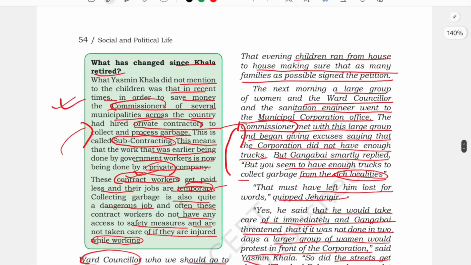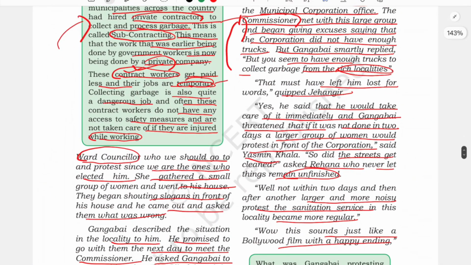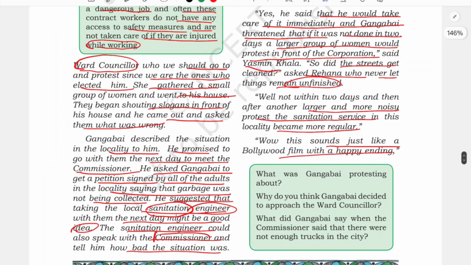This is a foundation based chapter, okay? If you learn and understand this properly, and ask your parents who your ward councillor of your locality is, and also observe how regularly the garbage is being collected in your area, and start relating it with your practical life, then it will be easier for you to understand more. So with this, we have completed this chapter.